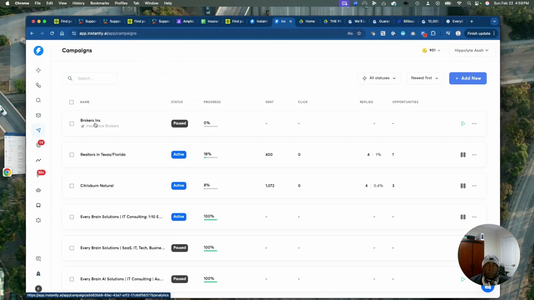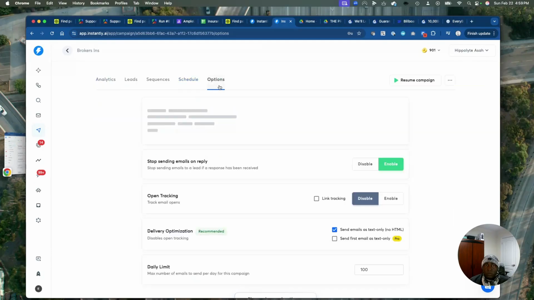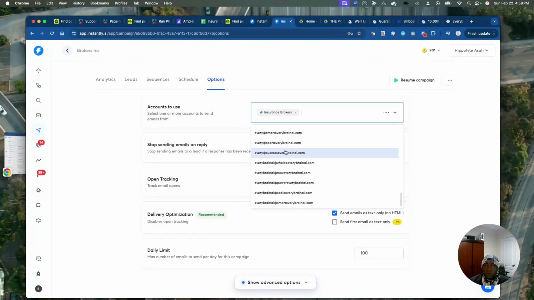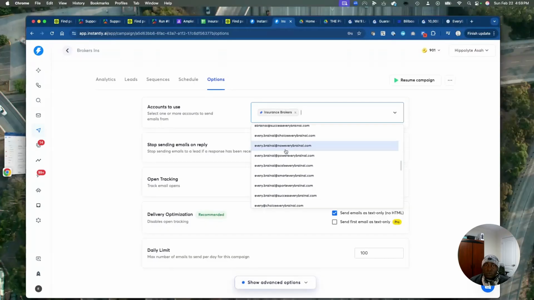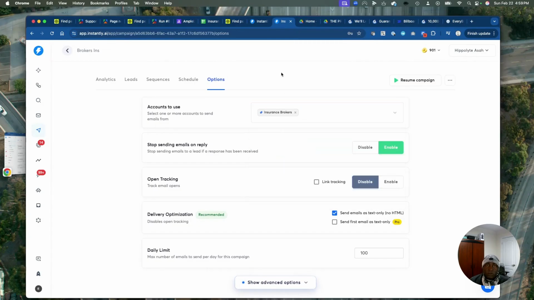We have this campaign. We have these scheduled emails here, and we have these options here. Within these options, again, there are emails that we use. You see, these emails are our sending emails. You don't have to send them from your account. You don't have to use your own account. You get new domains and emails that are going to send on your behalf, right? So that's how this works.